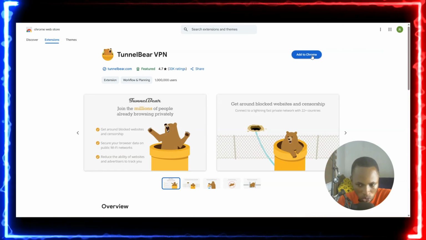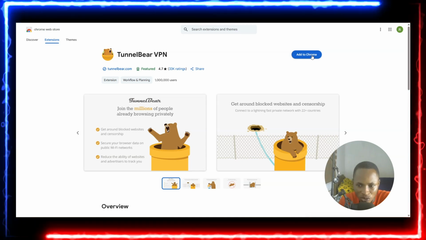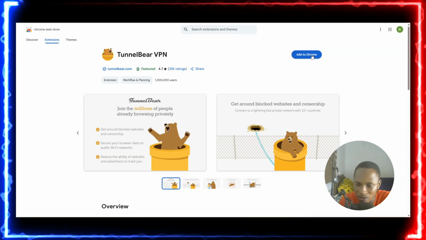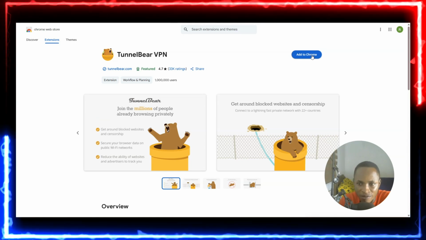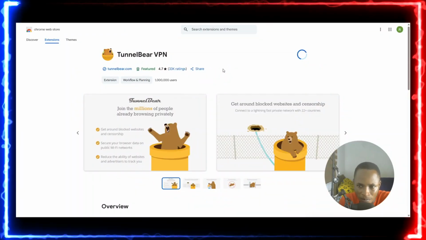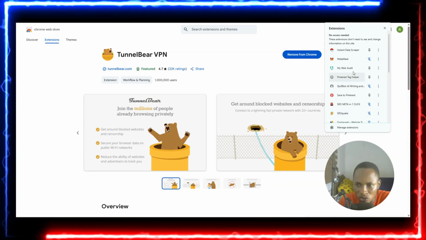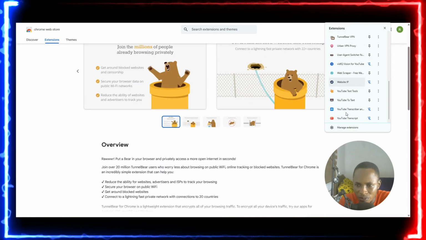All you need is to click on that and it's going to land you on the platform like this, to help you search or get a VPN very fast. So I'll add it to Chrome over here and then hit add extension. After doing that, all you need is to pin that VPN over here.